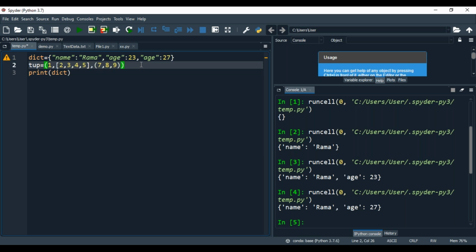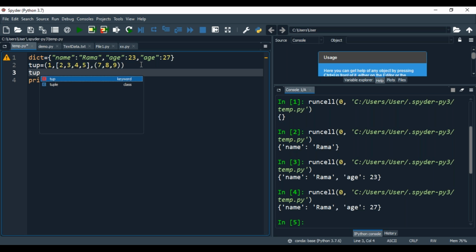So I want to change the data. Simple: tuple of 0 location, 1 location, 2 location. 2 of 0 is equal to 10. 2 of 0, what is the value? 7. 7 is replaced by 10.